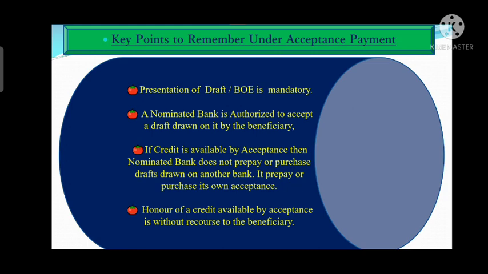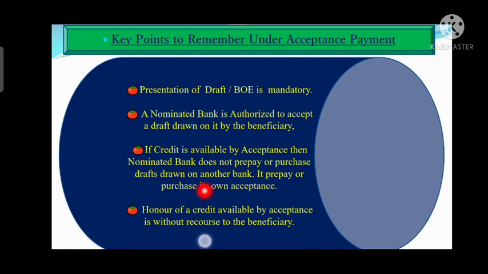If the draft is drawn on some other bank, then it can neither accept that draft nor prepay or purchase it. So if the draft is drawn on the nominated bank, then it can accept that draft. Also it can prepay that draft, but it should be drawn on a nominated bank. So you need to keep that point in your mind.